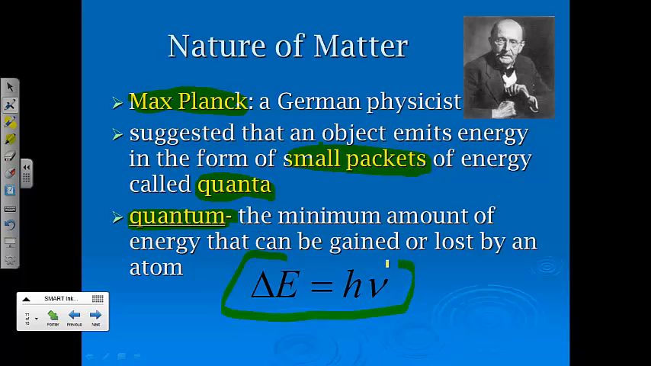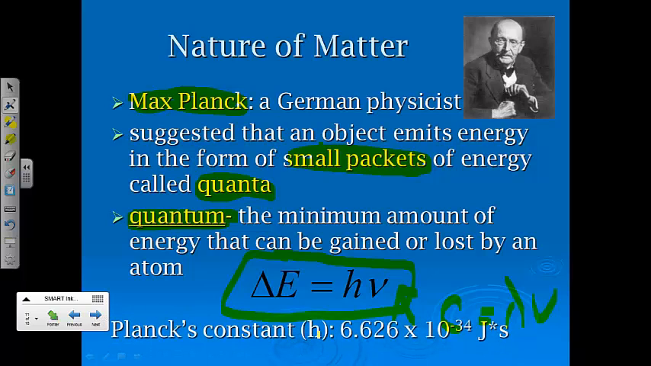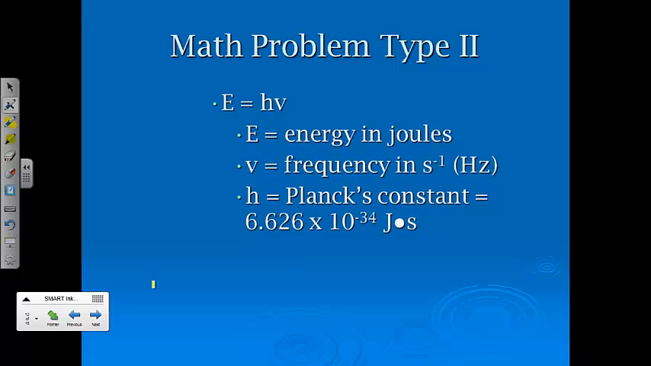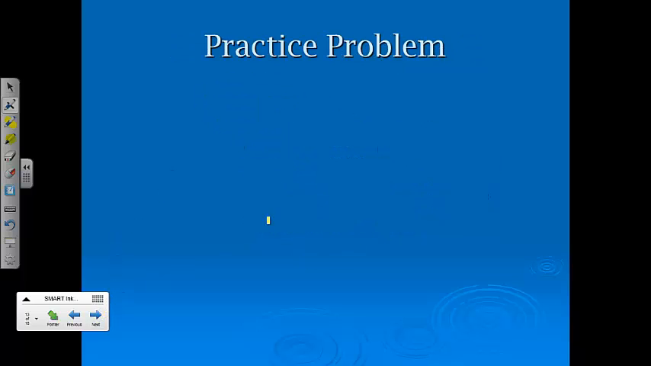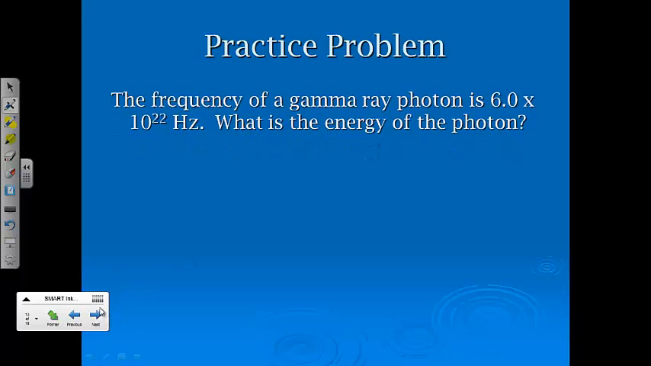And here we have our second equation, where delta E, don't worry, it's not that much thermo, is equal to Planck's constant times the frequency. And it's the same frequency that we saw in the last equation. Okay, same thing. And you're going to see how we tie those equations together here. Now, for Planck's constant, which you will get, I believe it's on the AP Chem sheet, but I'll show you, 6.626 times 10 to the negative 34th joules times seconds. So here's our second type of math problem, where we've got the energy equals Planck's constant times frequency.